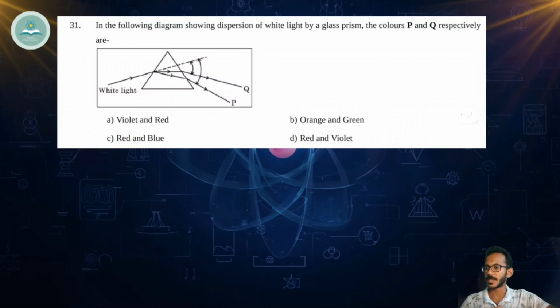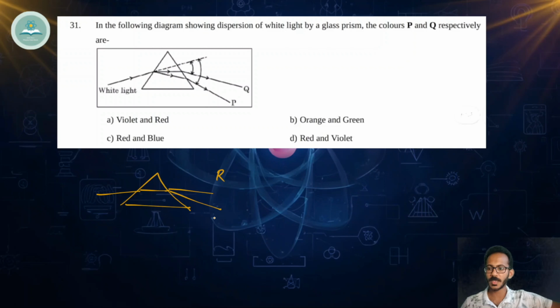Now going to the next question. Here again it's something related to the prism. Let's see what happens here. Already we have discussed that in a prism, when white light comes and hits here, it will get dispersed. On top we will have red and at the bottom we'll have violet. So violet, indigo, blue, green, yellow, orange and then red.